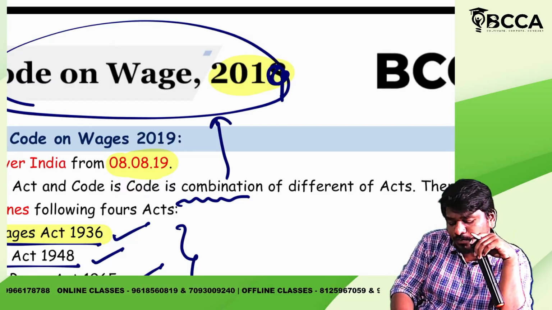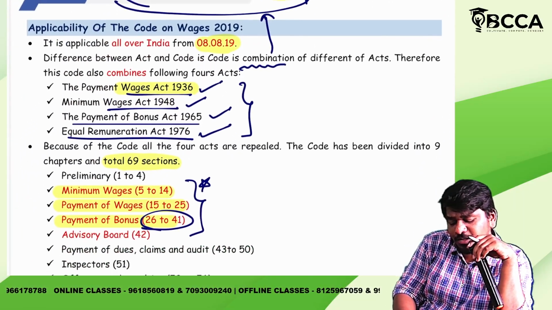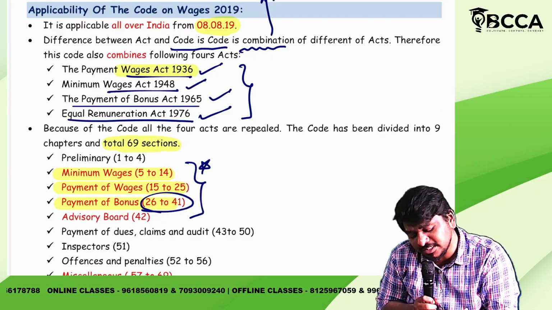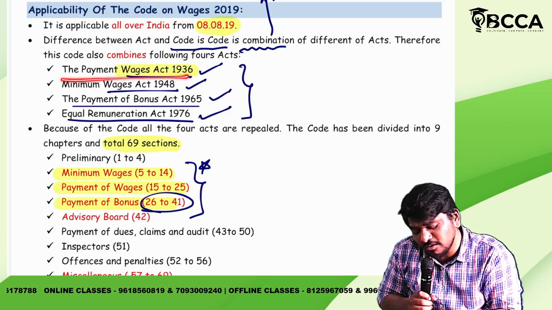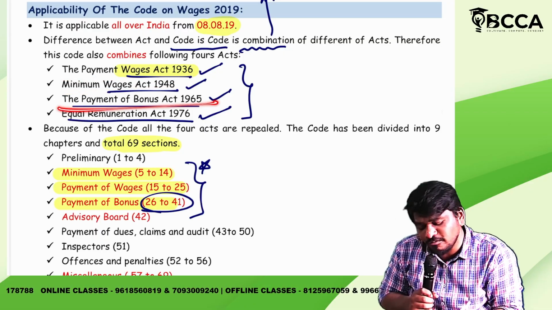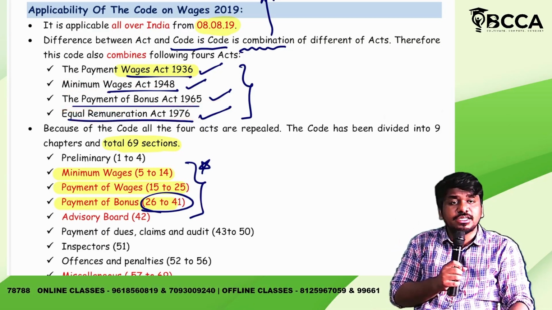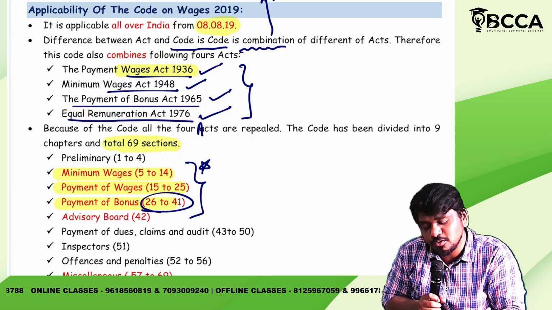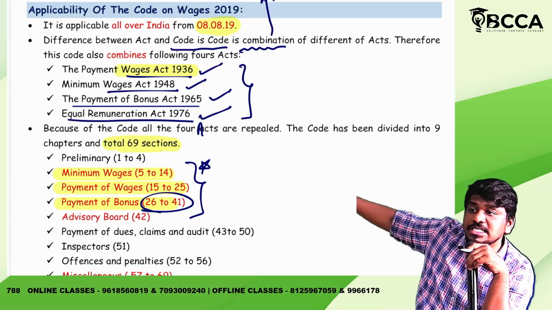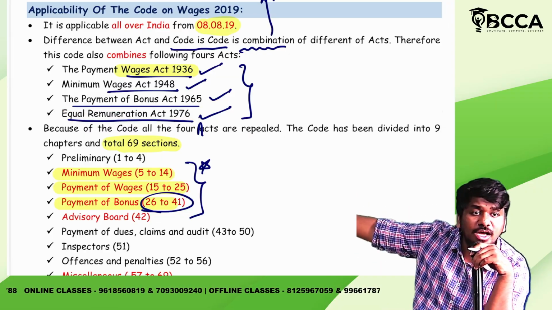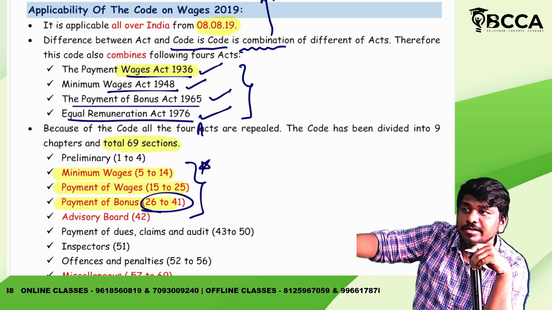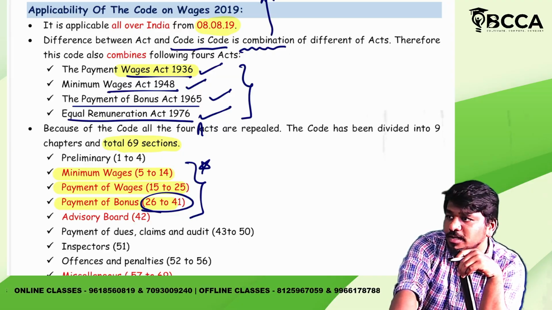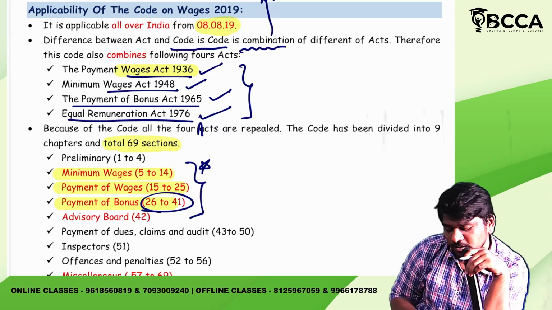Okay, so it consists of four acts. Code is a combination of different acts. Therefore, the code combines the following four acts. What are those? The Payment of Wages Act, the Minimum Wages Act, the Payment of Bonus Act, the Equal Remuneration Act. Because of the code, all four acts are repealed. So, because of this, what happened? Four acts have been repealed. They were plucked out from the law, and a code has been brought into force. Pakka, damn sure. So these are the 7 topics.